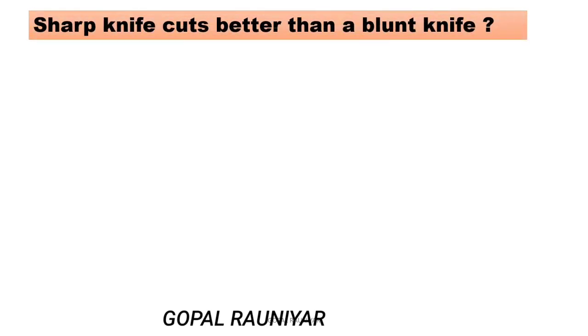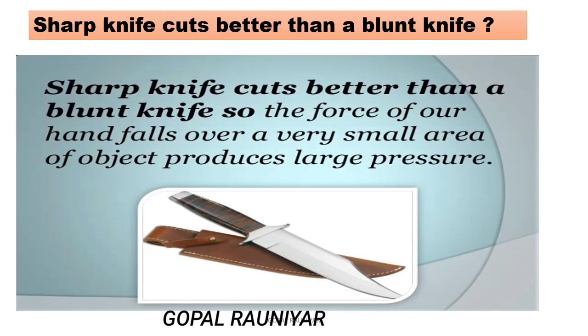A sharp knife cuts better than a blunt knife. What happens in the case of a sharp knife? The area of cross section decreases. When we keep this side sharp, the cross section area decreases. That will produce large pressure that can easily penetrate the surface on which we are operating our knife.